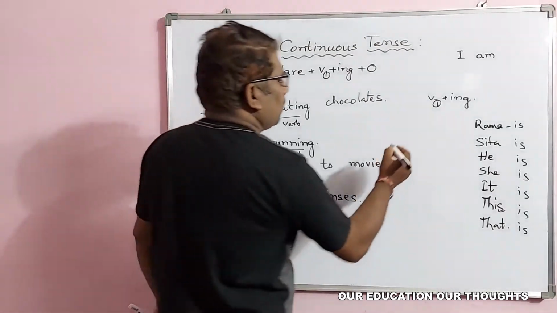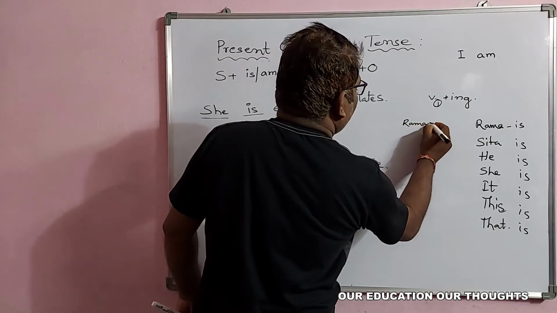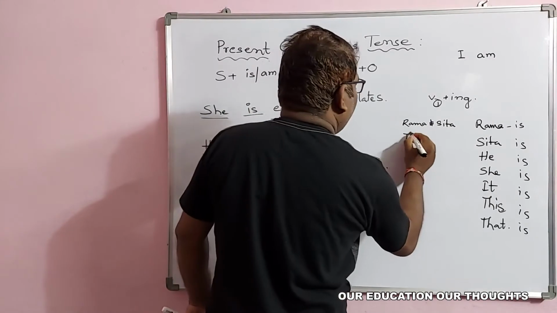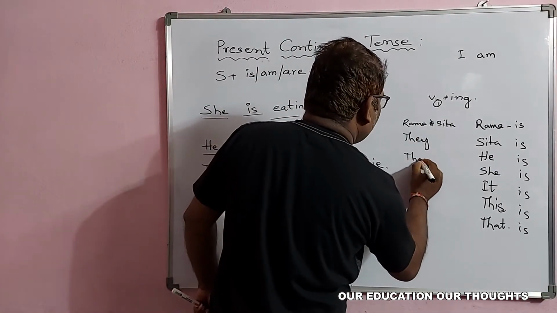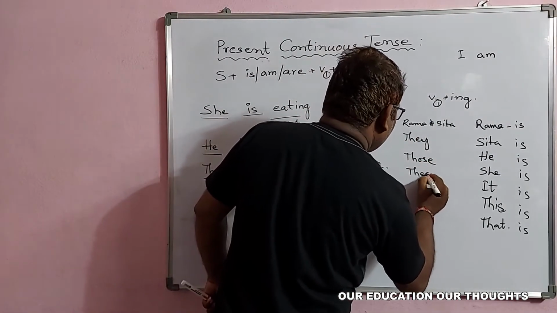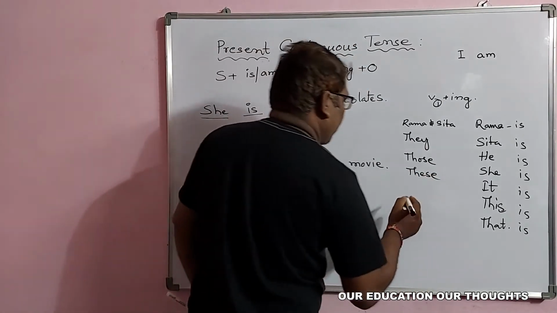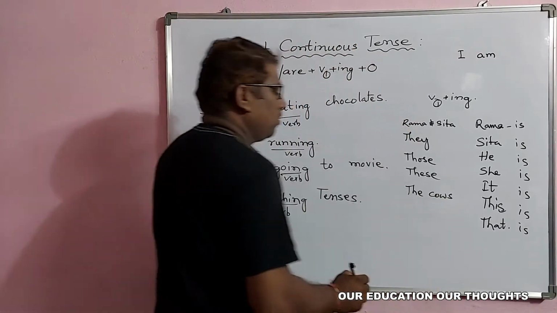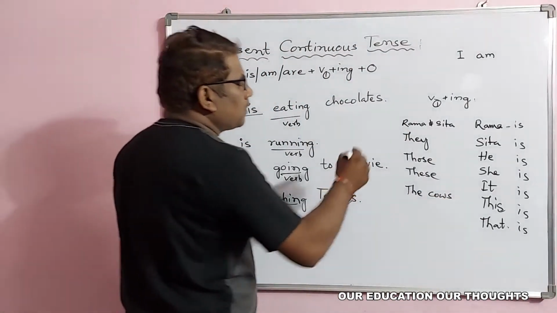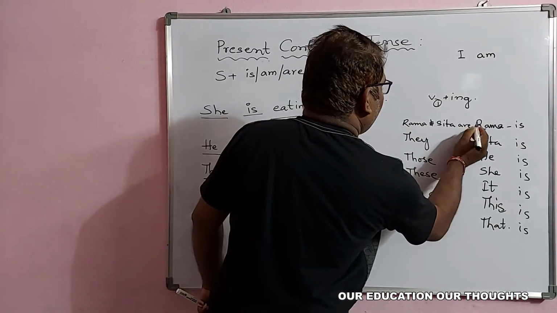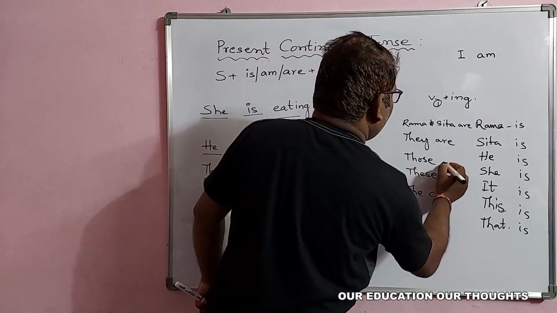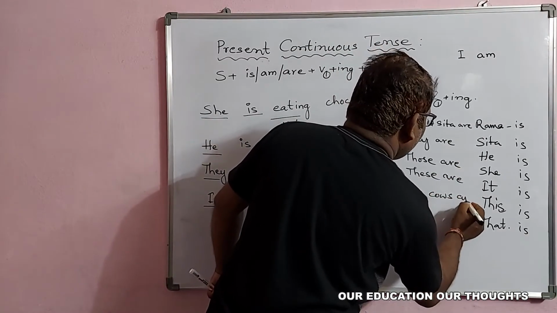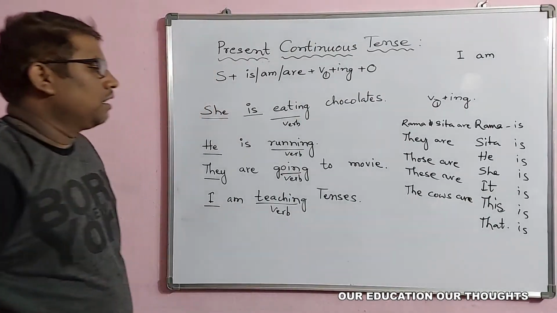That means two names like Rama and Sita, they, those, these, or any other phrases like the cows. For all these things, we use are. They are, those are, these are, the cows are. So like that comes there.